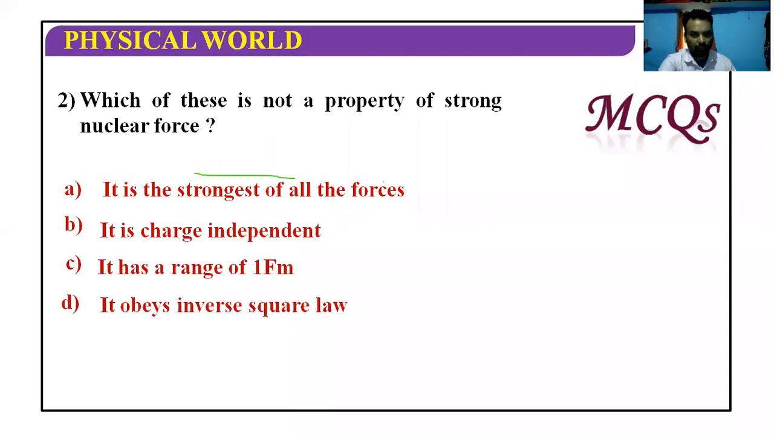Which of these is not a property of strong nuclear force? It is the strongest of all the forces. Yes, that is right. It is charge independent. Yes, that is also right. It has a range of 1 Fermi. Yes, that is also right. It obeys the inverse square law. No, it is not obeyed. The inverse square law is not obeyed because I already told you that within 10 to the power minus 15 meter, wherever you take a nucleon, a proton or neutron, any nucleon, it will have the same force of attraction. So the nuclear force of attraction does not depend upon the inverse square law.